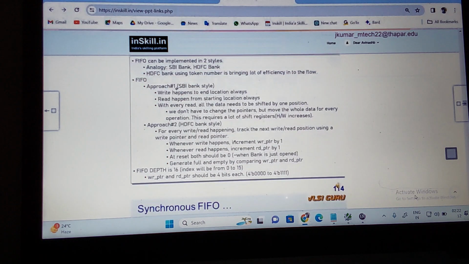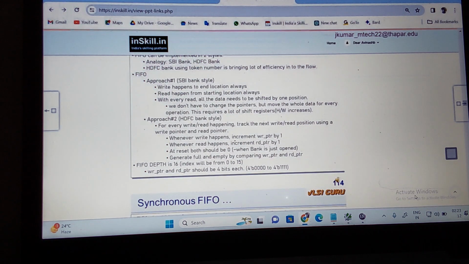Now, the FIFO is nothing but a memory. What things are there in a memory? A memory has a width and a depth. Width is how many bits of data you put into each memory location. Then there is the address width in the memory. Here, we don't need an address, because we are referring to the pointers, the write pointer and the read pointer. So the address is not required.